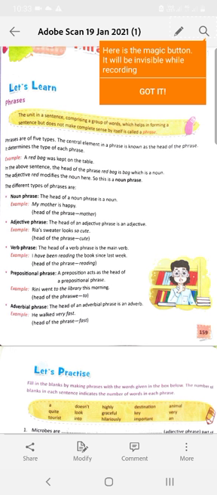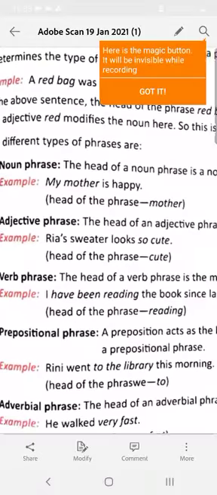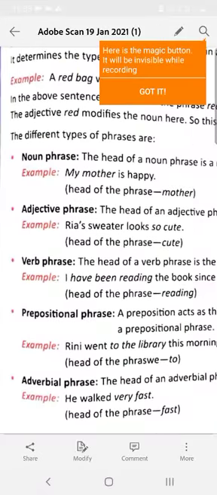What is a noun phrase? A group of words where the head word or the main word is a noun is called a noun phrase. Take the example from your book. My mother is happy. Here, my mother is a phrase. Here mother is the main word, which is a noun. So this, my mother, is a noun phrase.